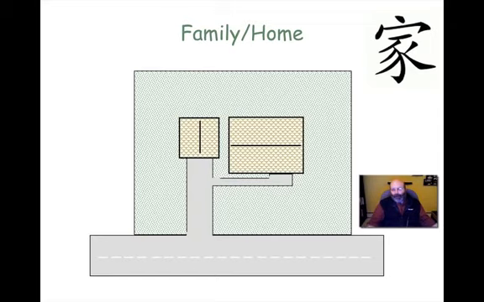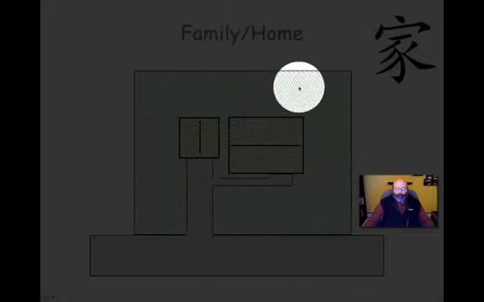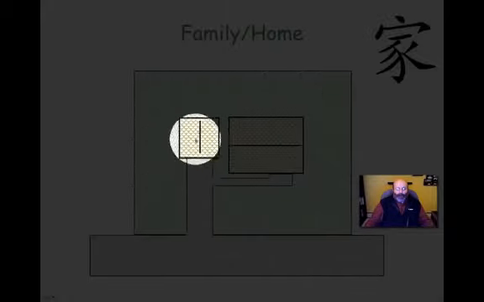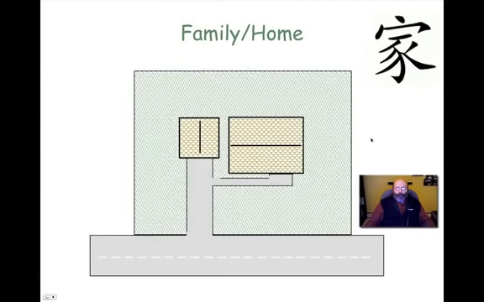This is sort of a diagram of my house. And here's my street that I live on, and I have a nice big green yard. You can see my green yard here, and I have a garage where I park my car. This is my garage, and here's my house. Okay, so in many ways, this is my jia. It's my house. It's the home in which I live. Okay, and this is the layout of it. And this is very typical of most American homes. Right, we have our little plot of land in front of the street, and we build our house right in the middle of it.